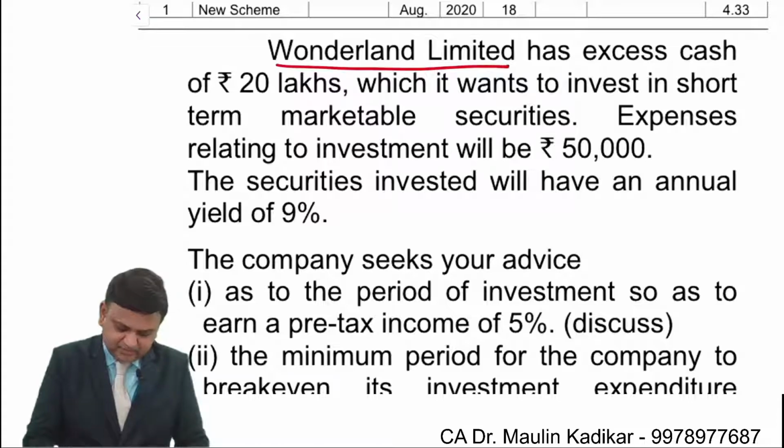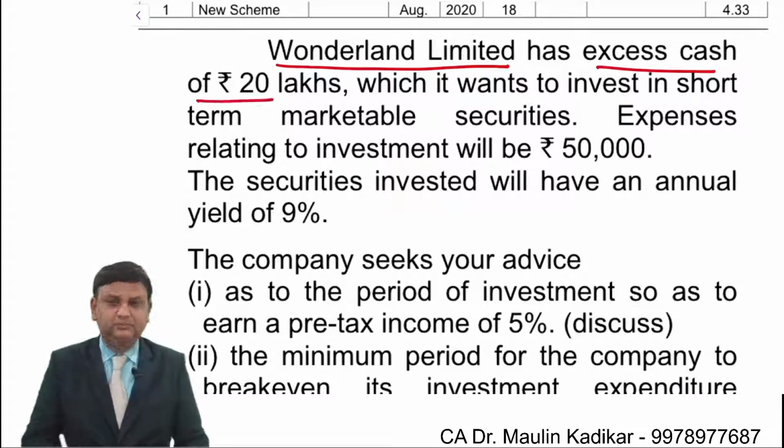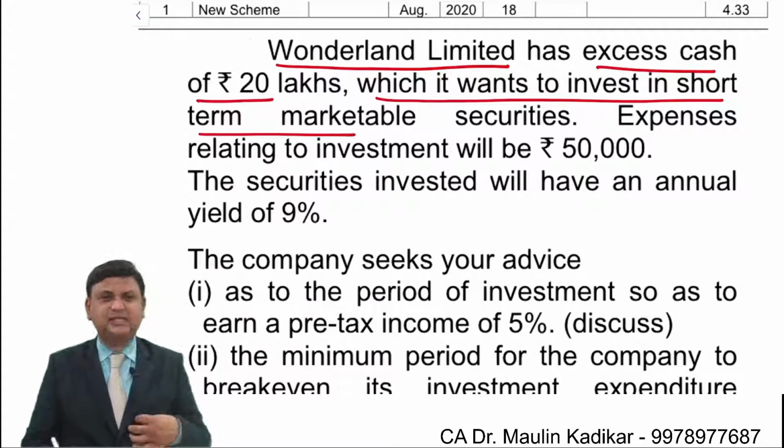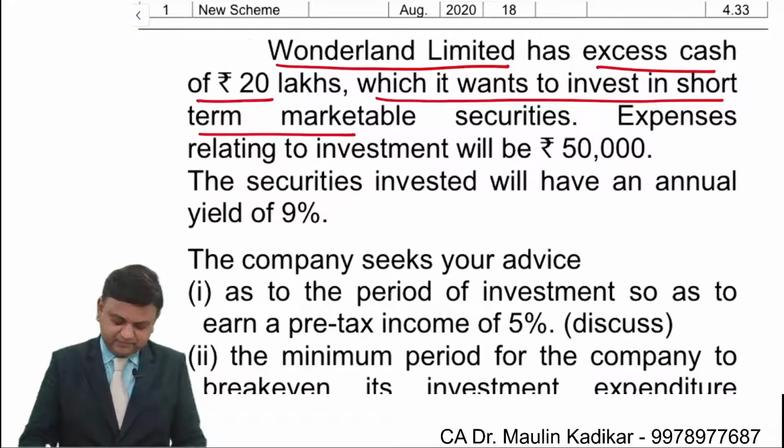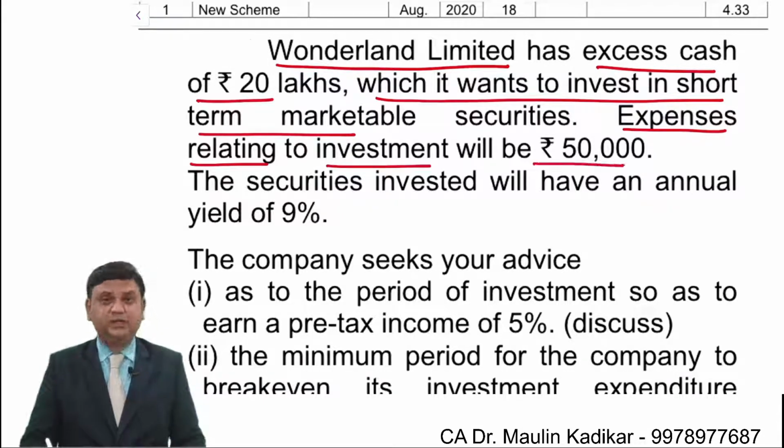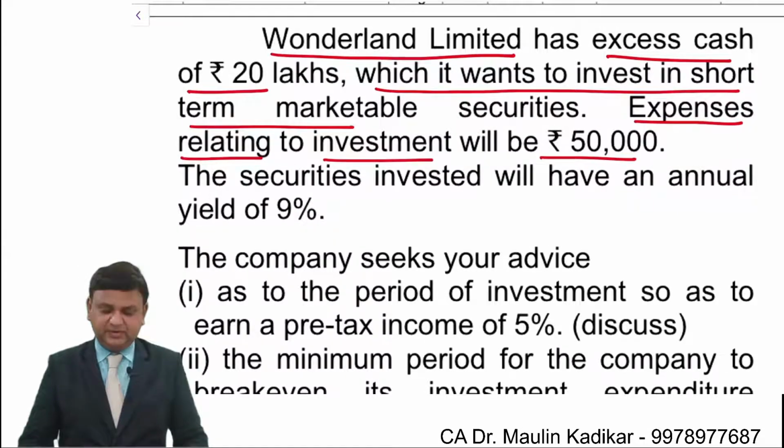Wonderland Limited has excess cash of rupees 20 lakhs, which it wants to invest in short-term marketable securities. Expenses relating to the investment will be 50,000, so you will incur a cost of rupees 50,000 when you make the investment.